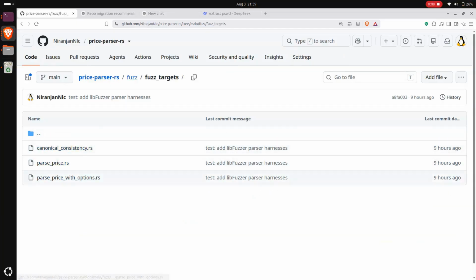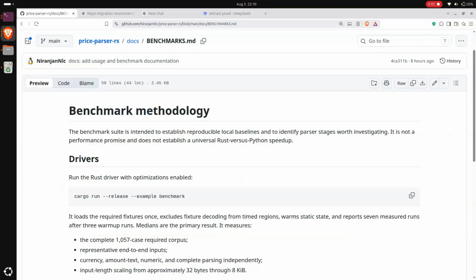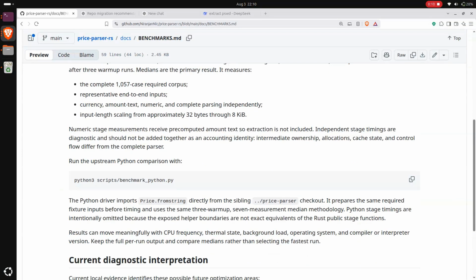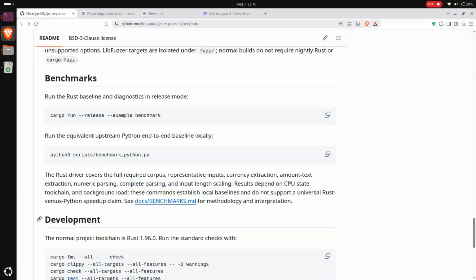We built separate speed testing tools for Rust and Python, both using the same 1057 case test set. Instead of chasing a general speed claim, we ran them to see where each one actually spent its time. The biggest drag is currency extraction, especially when the parser has to scan thoroughly for a currency symbol and fails to find one. That's where we can make the biggest gains.